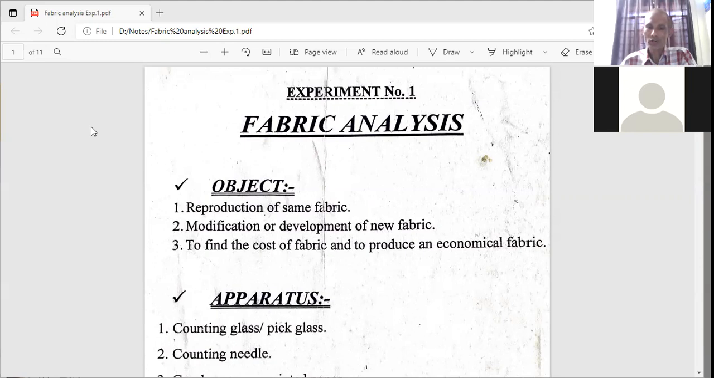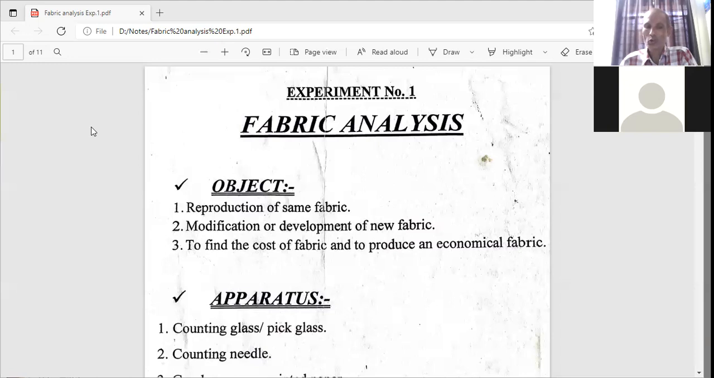Second is modification or development of new fabric. Whenever we have to develop a new fabric or we have to modify the old fabric, then still we have to find out its parameters. Then only we can do changes. We can vary some of the parameters or all the parameters, and we can produce a modified fabric or a new development or a new fabric.